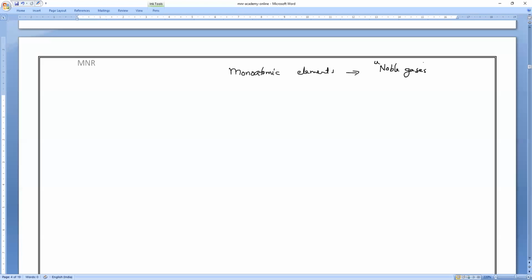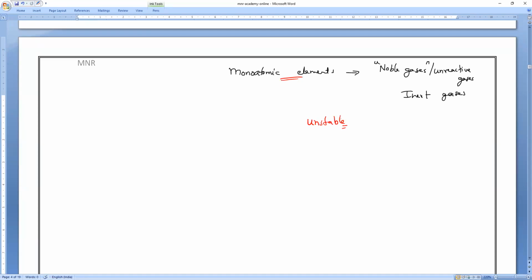Noble gases are, we can say, unreactive gases. These are inert gases, which are stable in nature and will never react with any other substances. But if you take other elements, of course, we have many elements. Other than these monoatomic elements, all the remaining ones are unstable in nature.